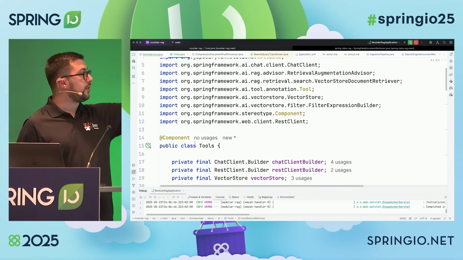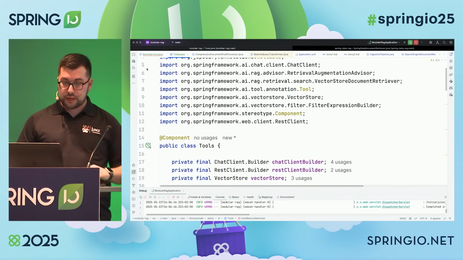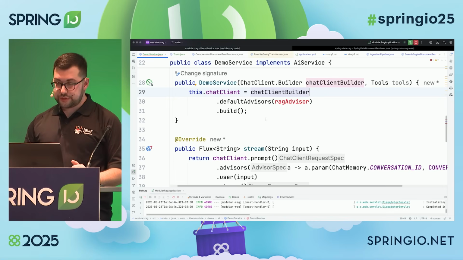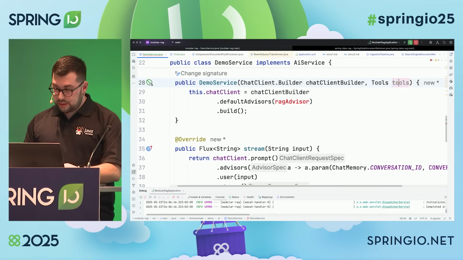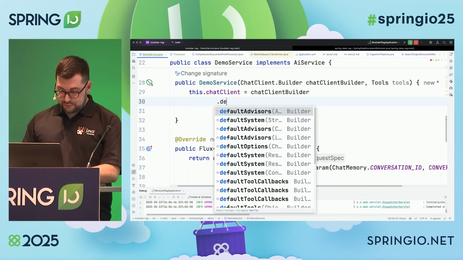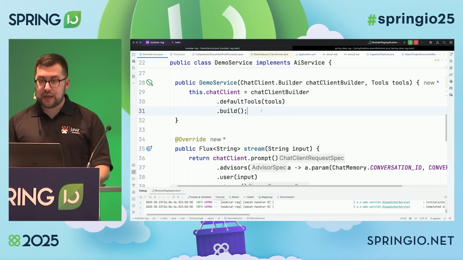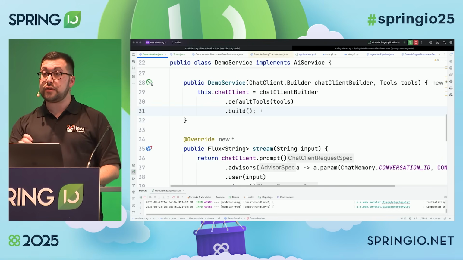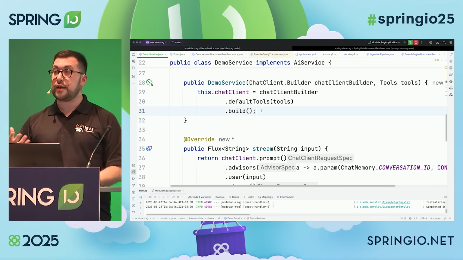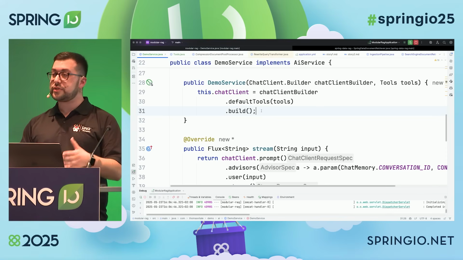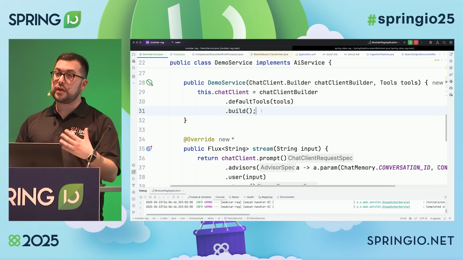You can see it's annotated with component, so I can auto-wire it in my agent, which is yet another chat client. And instead of specifying a default advisor, I'm going to specify default tools. I pass that class, and now this chat client knows about those tools, meaning the model will know it's a possibility to call those tools in order to answer a question.